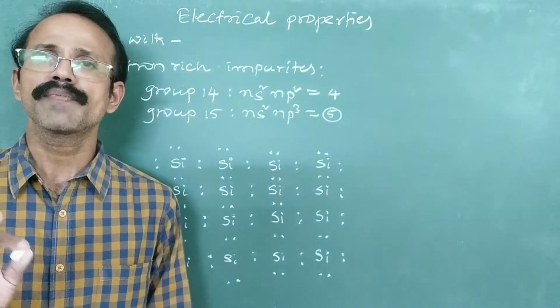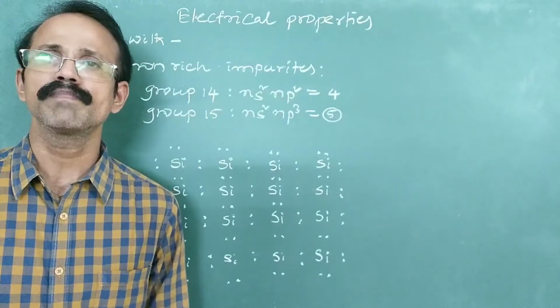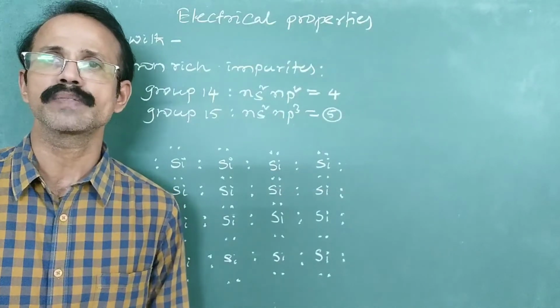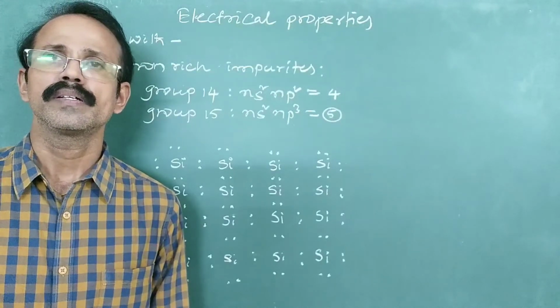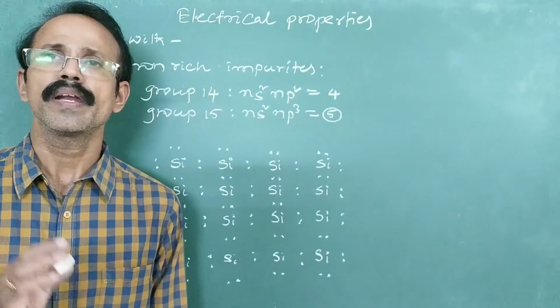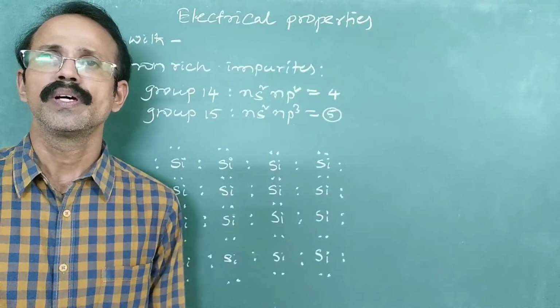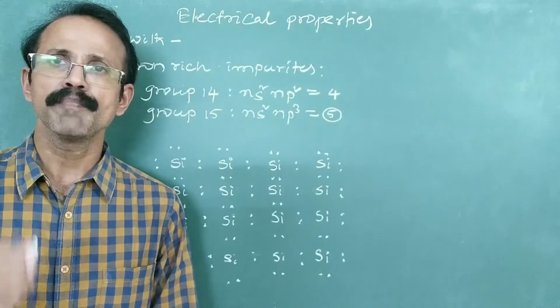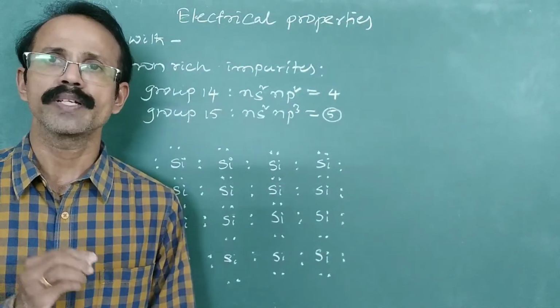Now suppose it is doped with a group 15 element or an electron rich species like phosphorus and arsenic, what happens? Some of these atoms will be replaced by the impurities or dopants.